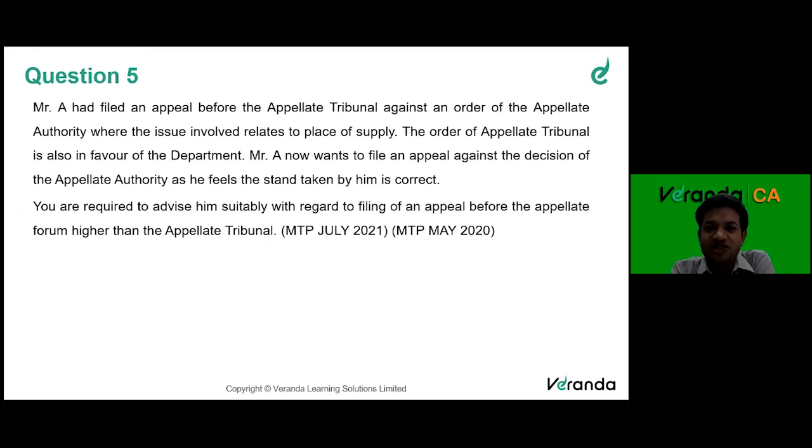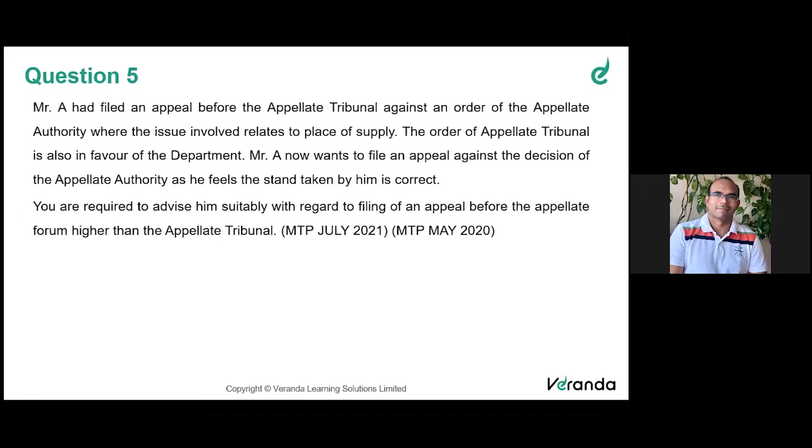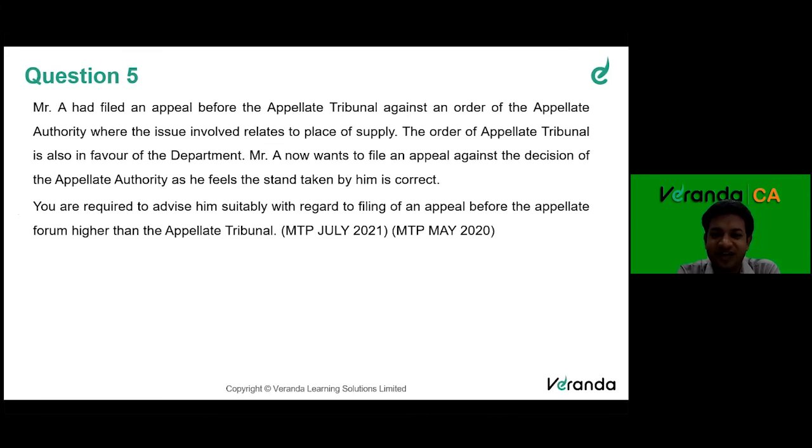So Mr. A lost the appeal before the appellate tribunal. So now he wants to go to the higher forum. Which forum can he go to now? Can anyone answer? National or regional branch? No, so basically they are saying after the appellate tribunal, we can go to either the High Court or the Supreme Court. So where can he go?